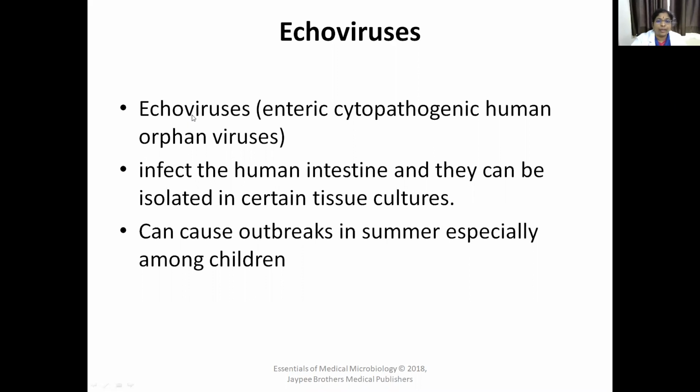What are these echoviruses? Echo means enteric cytopathogenic human orphan viruses. They infect the human intestine and they can be isolated in certain tissue cultures. They cause outbreaks in summer, especially among children. They are called echoviruses. They are also enteroviruses.